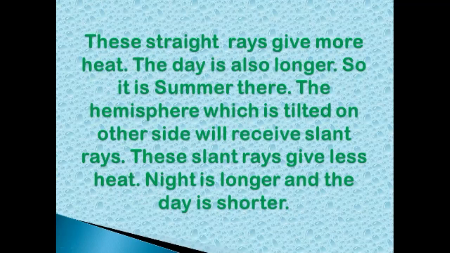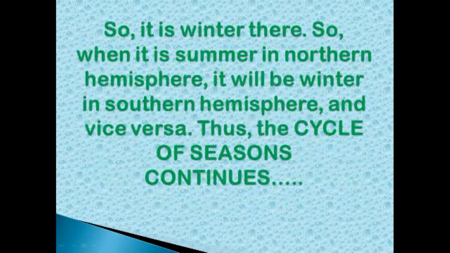The hemisphere which is tilted on the other side will receive slant rays. These slant rays give less heat. Night is longer and day is shorter. So it is winter there. So when it is summer in the northern hemisphere, it will be winter in the southern hemisphere and vice versa. Thus the cycle of seasons continues.